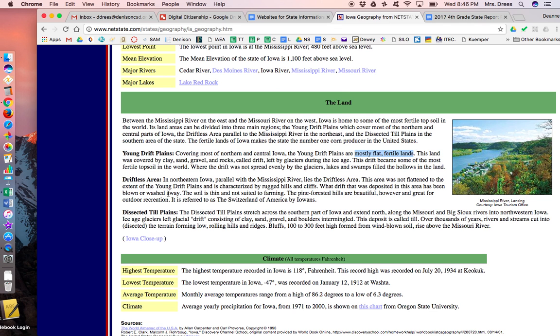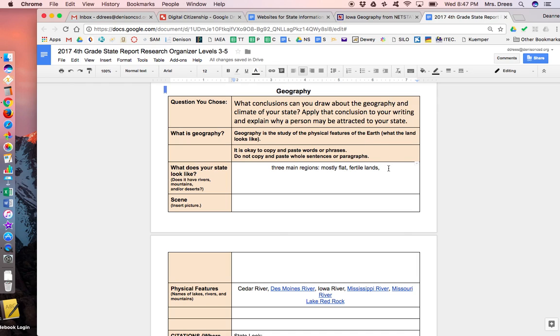Now the second one, the driftless areas, that lays by the Mississippi River, was not flattened. It's characterized by rugged hills and cliffs. So that is along the Mississippi River in northern Iowa. So I'm going to copy that, rugged hills and cliffs, and we'll paste that in there.